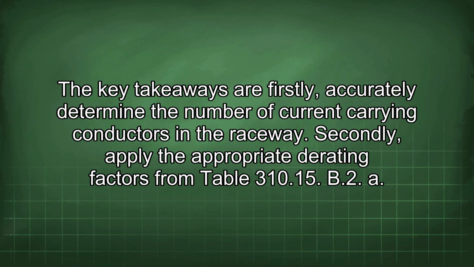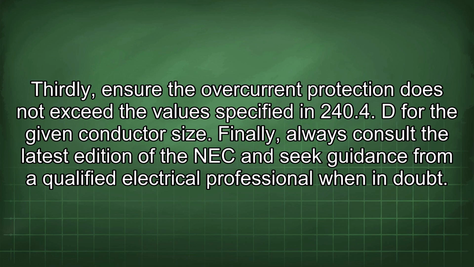The key takeaways are: firstly, accurately determine the number of current-carrying conductors in the raceway. Secondly, apply the appropriate derating factors from Table 310.15(B)(2). Thirdly, ensure the overcurrent protection does not exceed the values specified in 240.4(D) for the given conductor size.